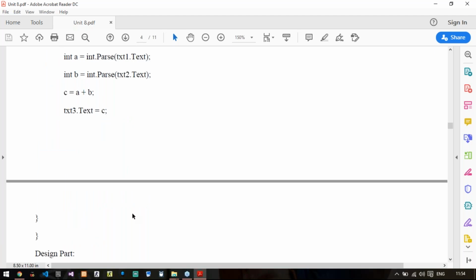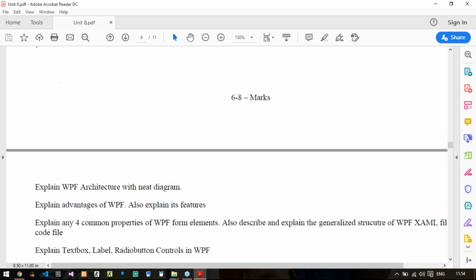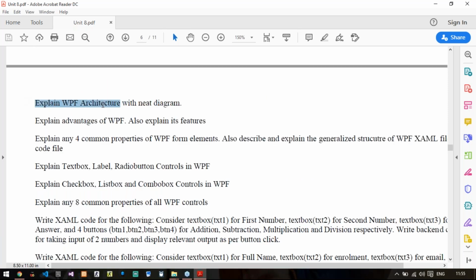Right. So if I move on to 6 to 8 marks questions, again it will be a combination of 4 marks questions only. Let us say explain WPF architecture with neat diagrams. So explain each of its layers. Explain advantages of WPF. Also list its features. So what you will write in this question, you will only write down advantages of WPF as compared to Windows Form. So again, you can write only differentiate between WPF and Windows Form. That's it. Explain any four common properties of WPF. Also explain and describe the generalized structure of WPF XML file. So again, a combination of two questions from 4 marks.